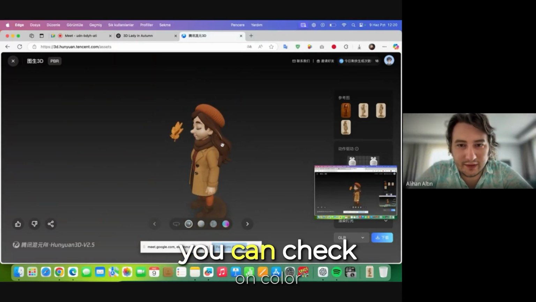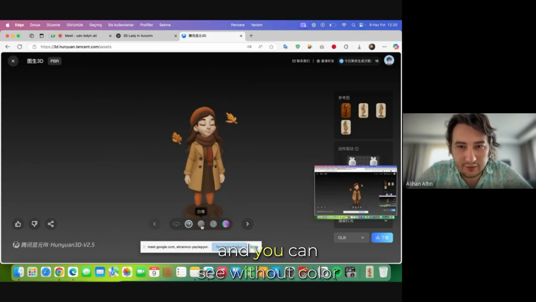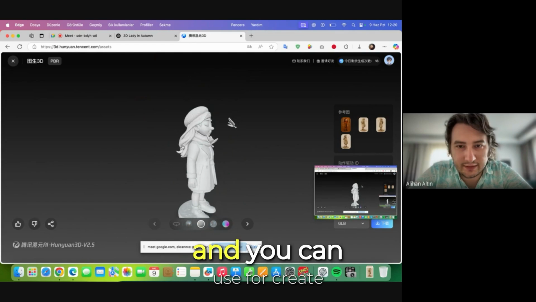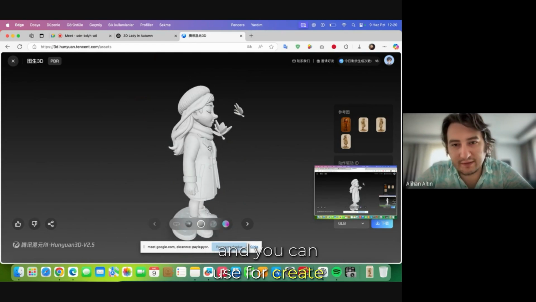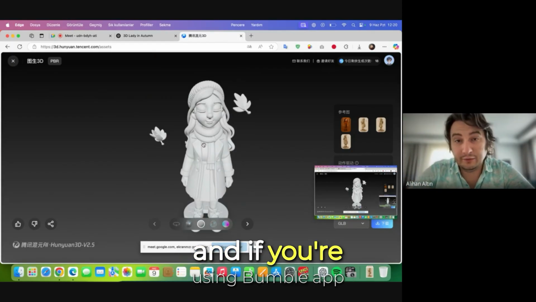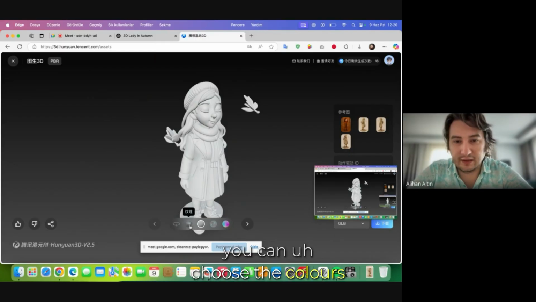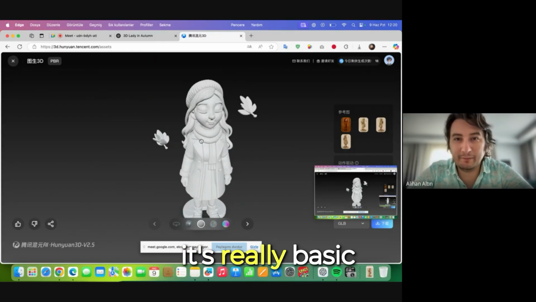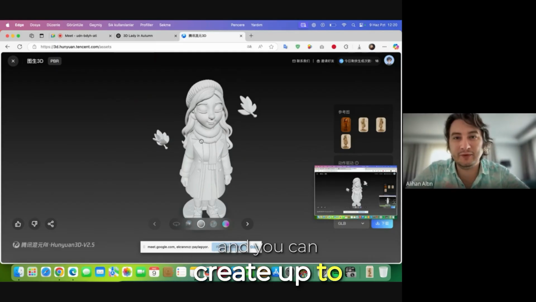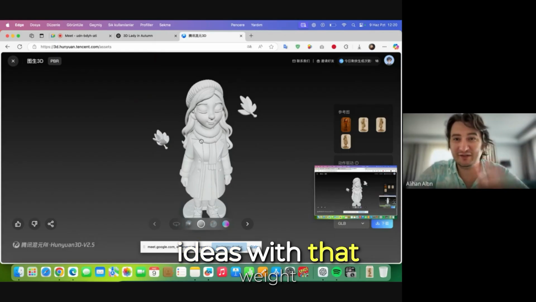Here we can check the color, and you can see how it will be without color, and you can use it to create a 3D print with one color, or if you're using the Bambu app, you can choose the colors as you desire when you create. That's really basic, and you can create up to 20 designs in one day, and you can create all your ideas that way without any payment.